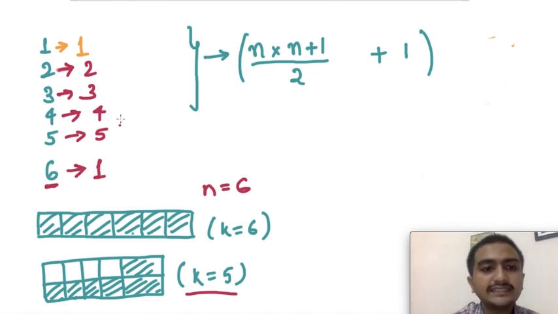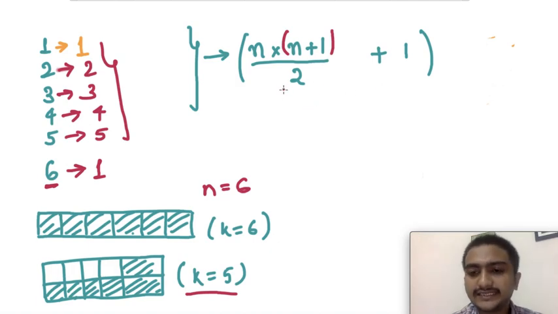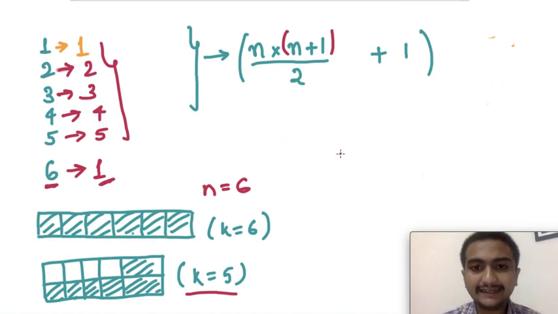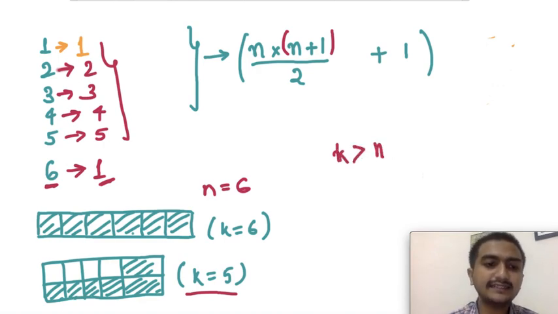So if you see these numbers, these are the sum of the first n numbers, that is nothing but n into n plus 1 by 2. So that is the sum of the first n numbers, plus 1 for this, that too if and only if k is greater than n. So similarly, let's go to the solution.